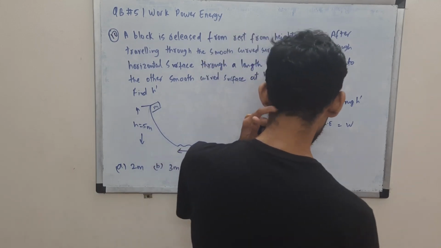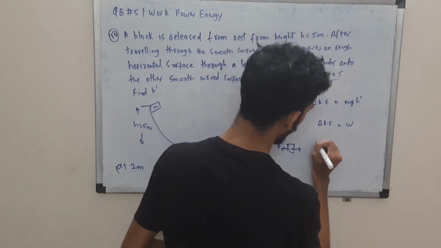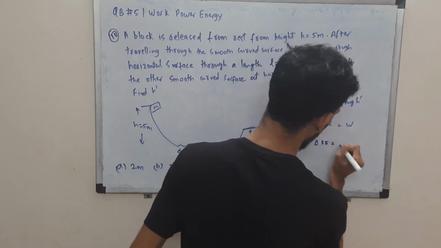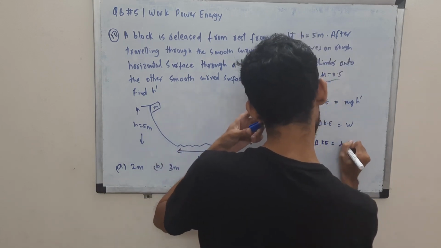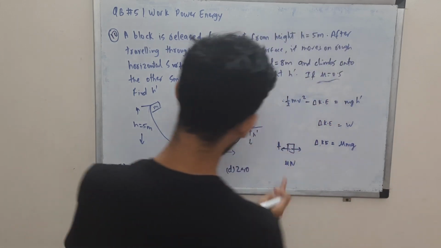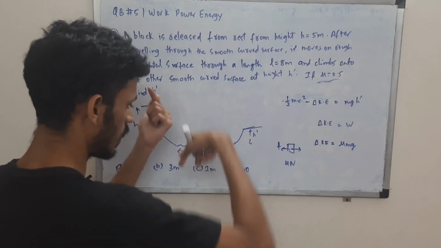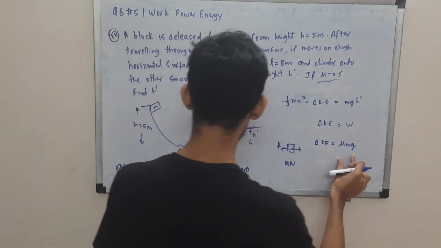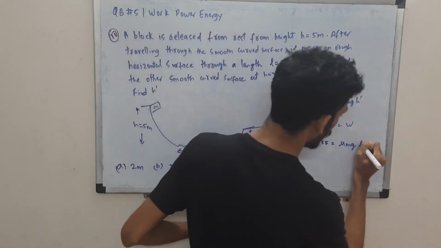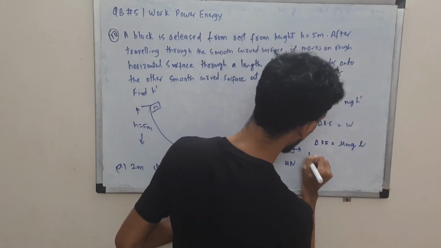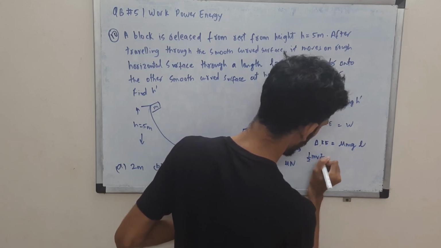Friction force is mu N, and on the horizontal surface the normal reaction is balanced by mg. So it is mu mg, and the displacement is L. Substitute the values and you'll have your answer.